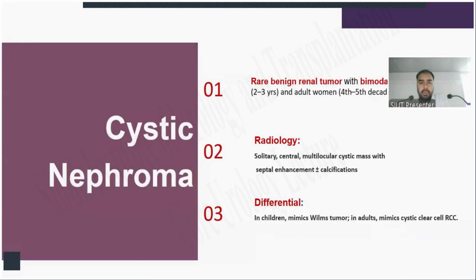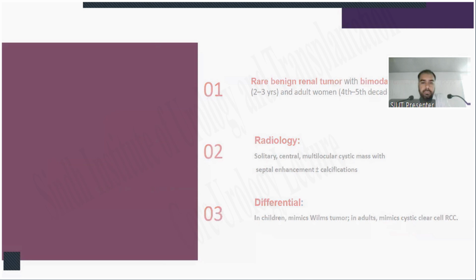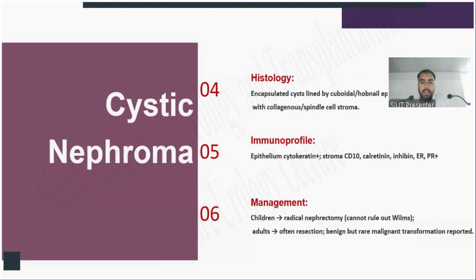Cystic nephroma is a rare benign renal tumor with a bimodal distribution: boys aged 2 to 3 years, and adult women in the 4th and 5th decade. Radiology: solitary central multilocular cystic mass with septal enhancement, plus or minus calcifications. Differential: in children it mimics Wilms tumor, and in adults it mimics cystic clear cell RCC. Histology: encapsulated cysts lined by cuboidal cells with collagenous spindle cell stroma. Immunoprofile: epithelium cytokeratin positive; stroma CD10, inhibin, ER and PR positive. Management: in children, radical nephrectomy as Wilms cannot be ruled out. In adults, often resection; benign, but rare malignant transformation is reported.